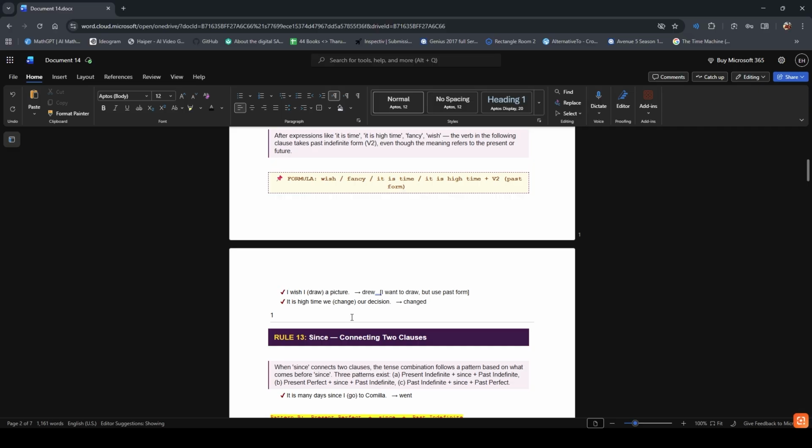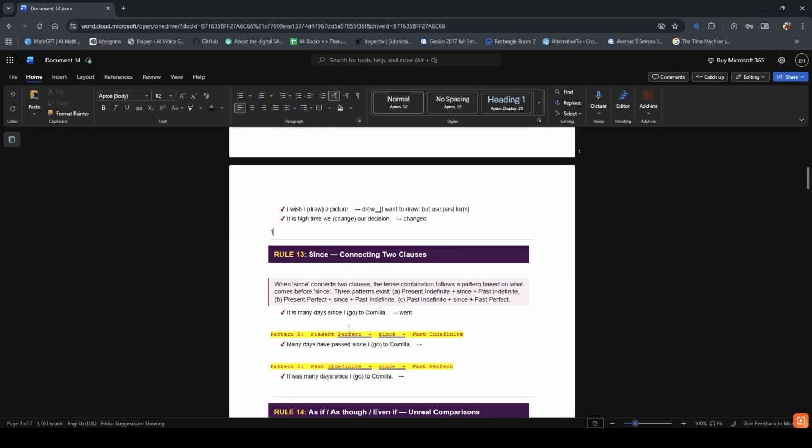Since connecting two clauses. When since connects two clauses, the tense combination follows a pattern. Based on what comes before since, three patterns exist. A. Present indefinite plus since plus past indefinite. B. Present perfect plus since plus past indefinite.